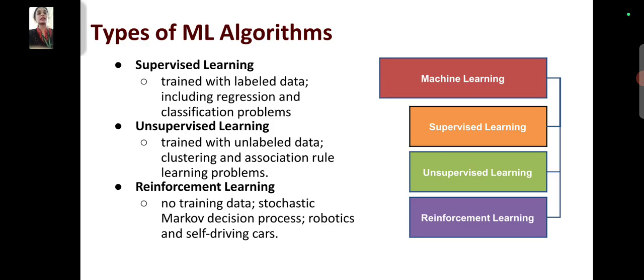Supervised learning uses trained labeled data. It includes regression and classification problems. Unsupervised learning trains with unlabeled data. Clustering and association rule learning problems. And reinforcement learning has no training data. Stochastic and Markov decision process, robotics, and self-driving cars.